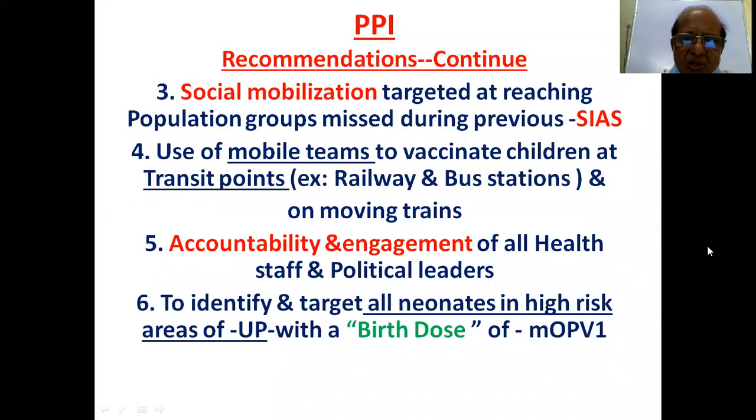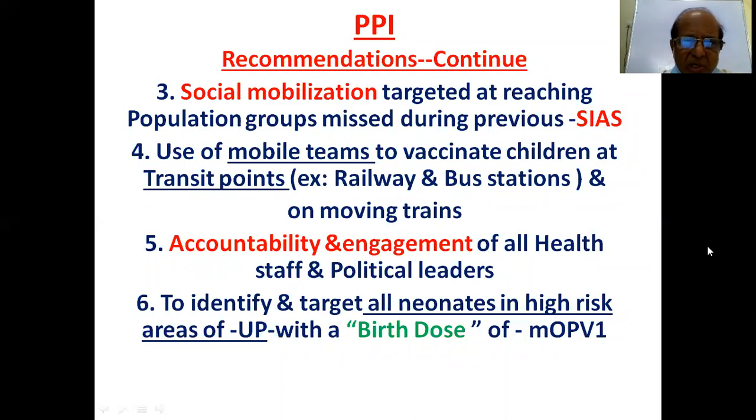Social mobilization targeted at reaching population groups missed during previous SIAs, supplementary immunization activities. Use of mobile teams to vaccinate children at transit points. Transit points means railways, bus stations, and moving trains.